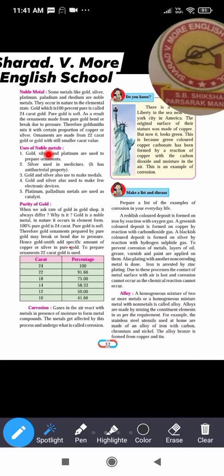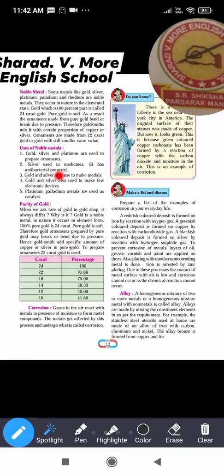Uses of the noble metals. Gold, silver and platinum are used to prepare ornaments. Silver is used in medicines, it has an antibacterial property.